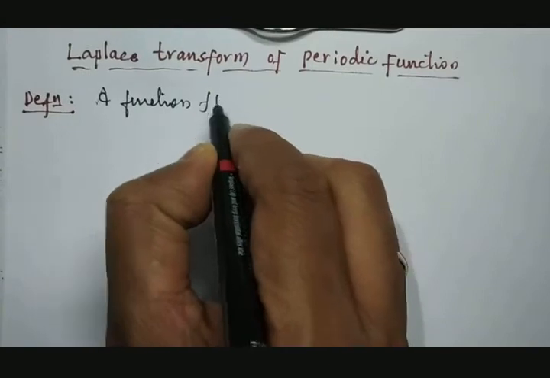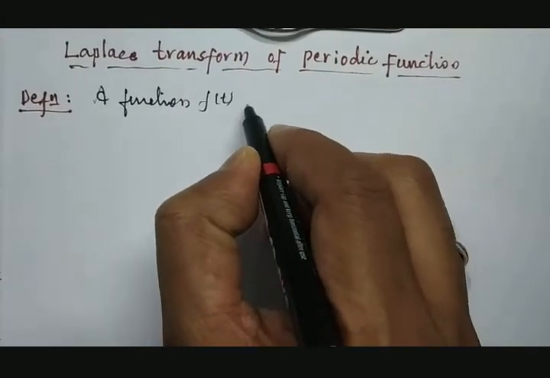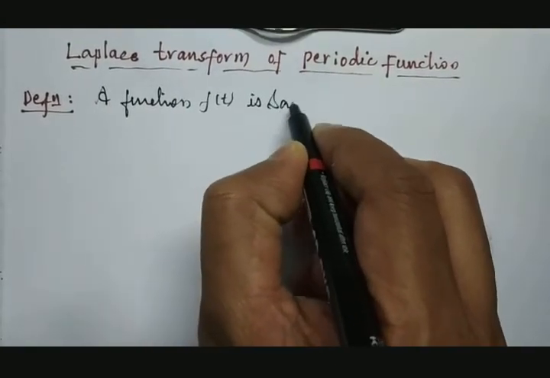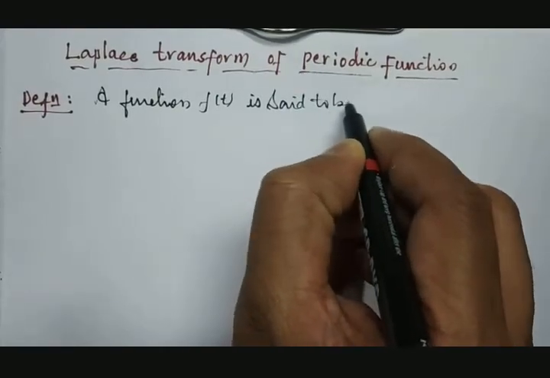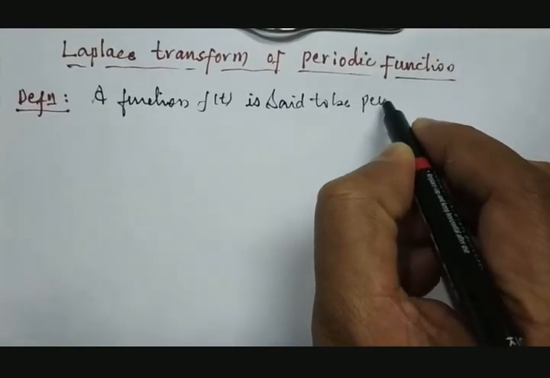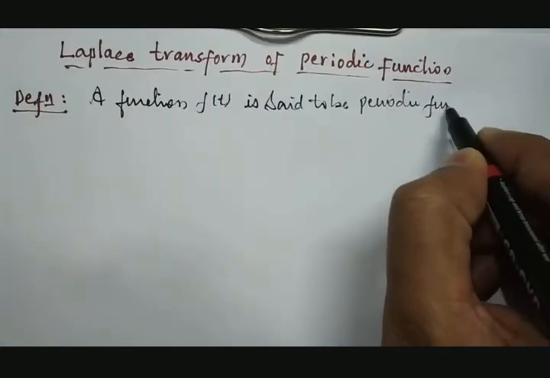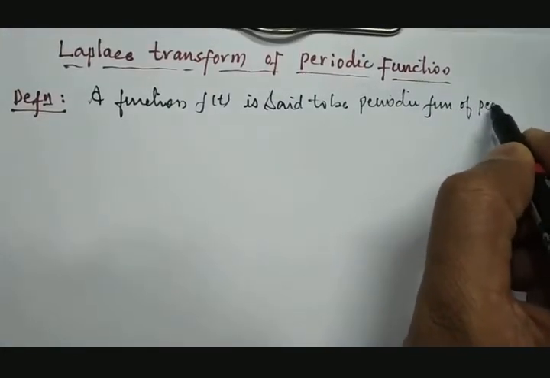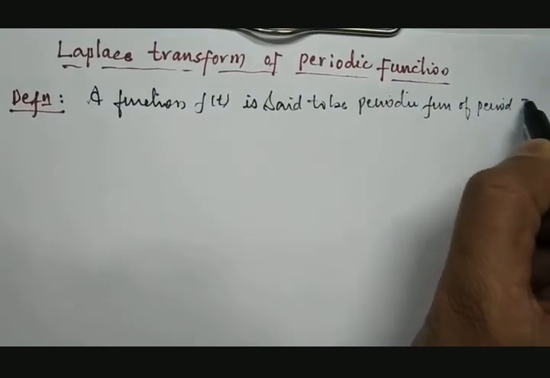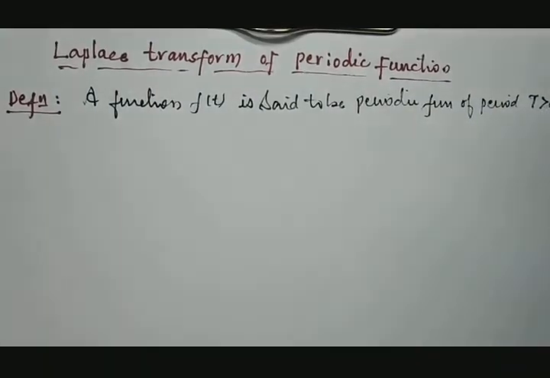f of t is said to be a periodic function of period T, which must be greater than 0.